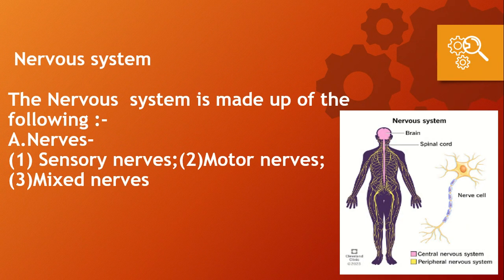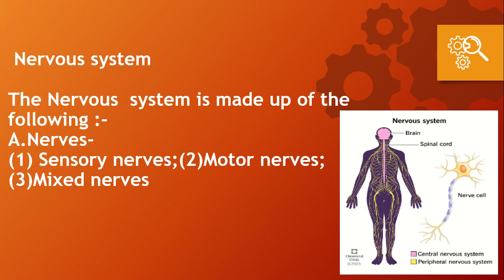The nervous system is made up of the following: nerves. There are three types of nerves: sensory nerves, motor nerves, and mixed nerves. The network of nerves is spread throughout our body. The nerves are made up of thousands of nerve cells which carry signals to and from the spinal cord and brain. There are three types of nerves in our body.